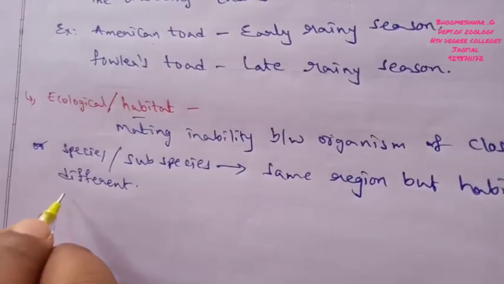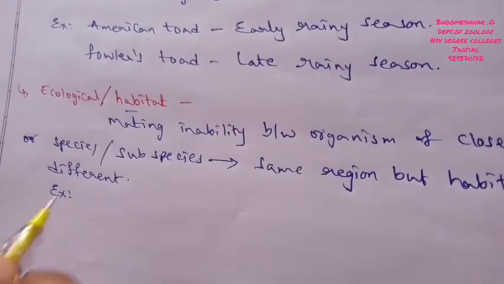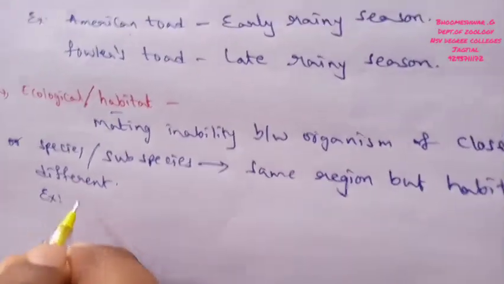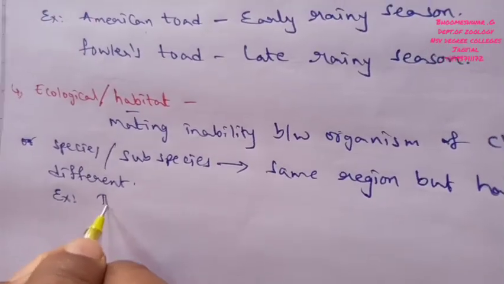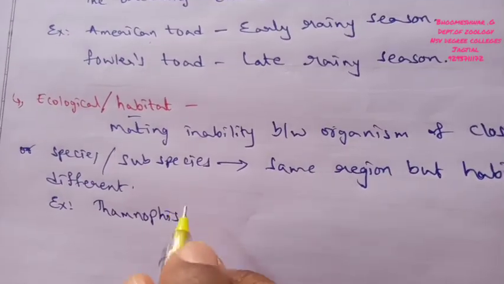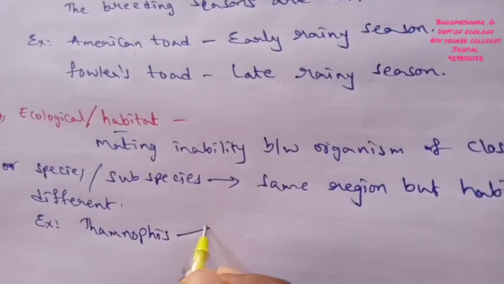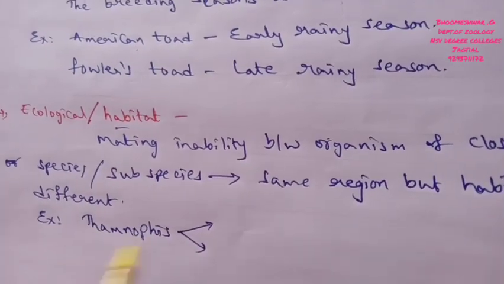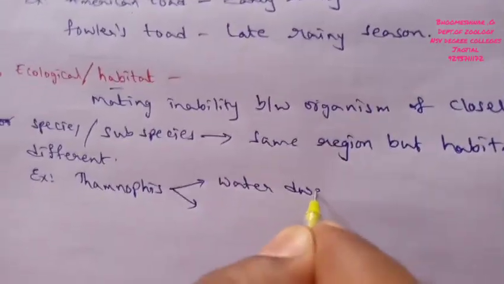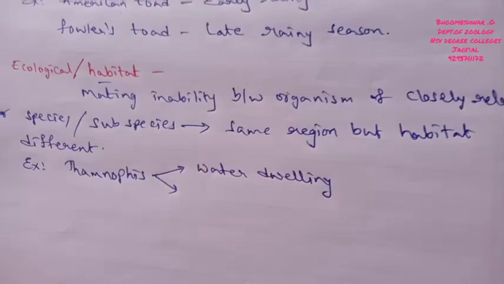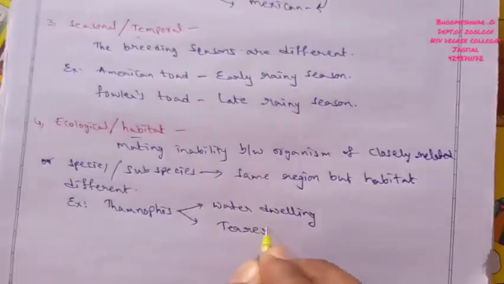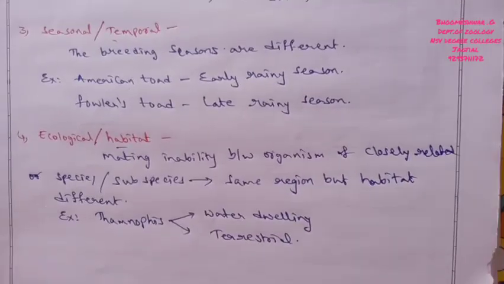This is explained with an example, like one of the snakes, or reptiles, called the thamnophis. These species have two varieties: one is the water-dwelling individual, and the other is the terrestrial thamnophis.